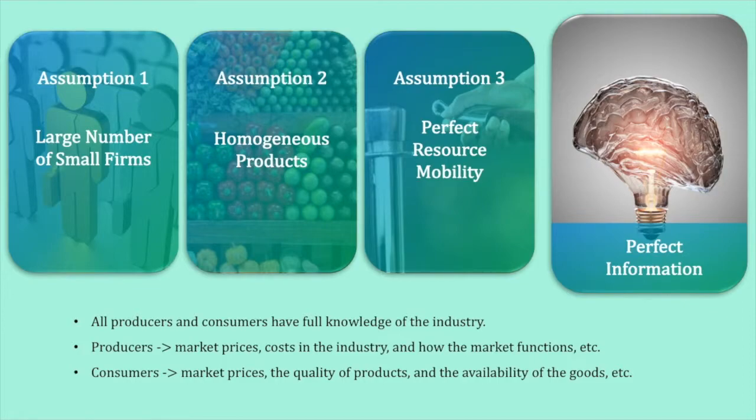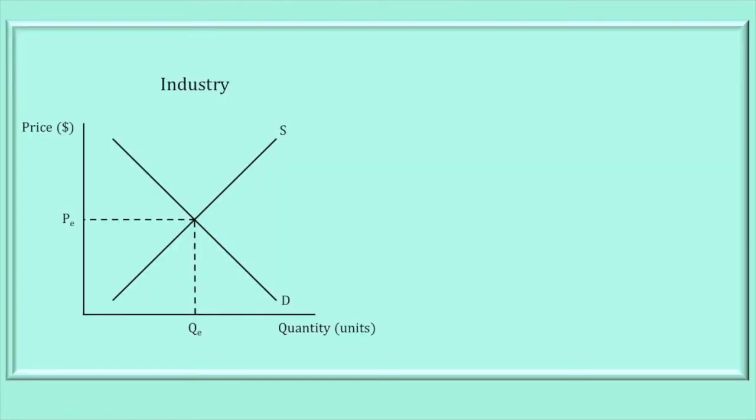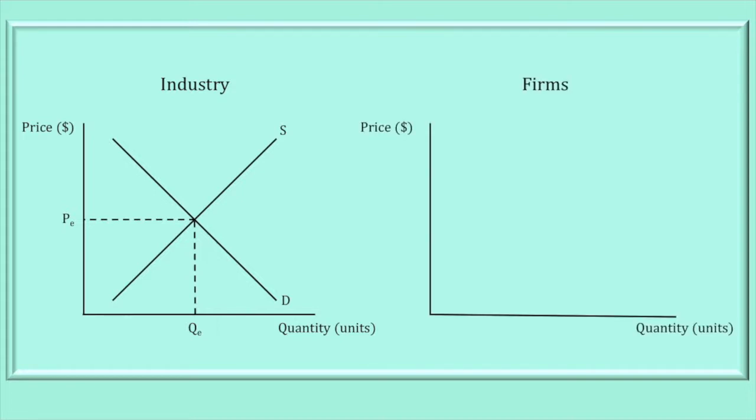Now, let's take a look at graphs of perfect competition. When drawing graphs for perfect competition, we first have to start with a graph of the industry. The industry has an upward sloping supply curve and a downward sloping demand curve, just like the market does. It operates at the equilibrium price and quantity of PE and QE respectively. Now, as we have previously covered the assumptions, we know that firms are price takers in the industry. Therefore, firms must sell at a determined price, which is PE.